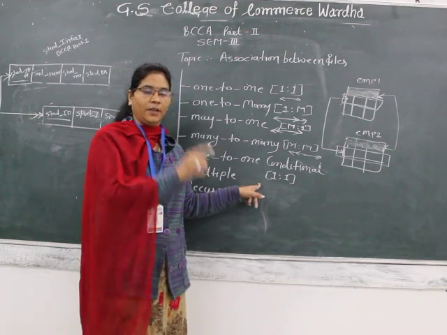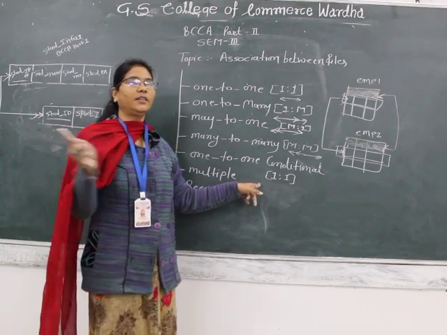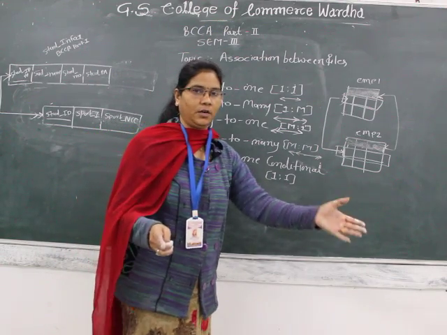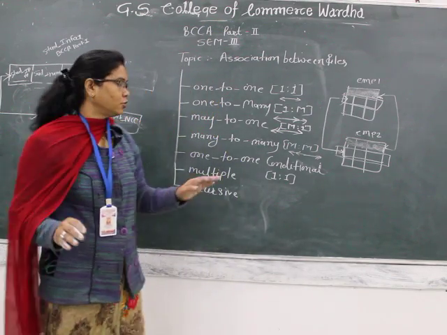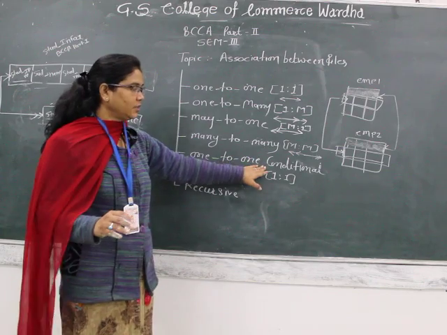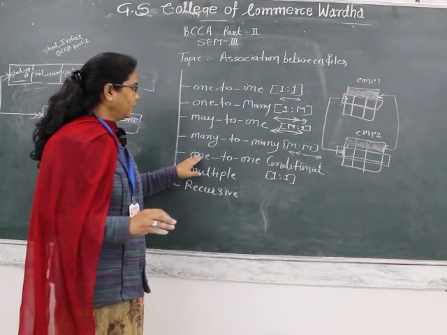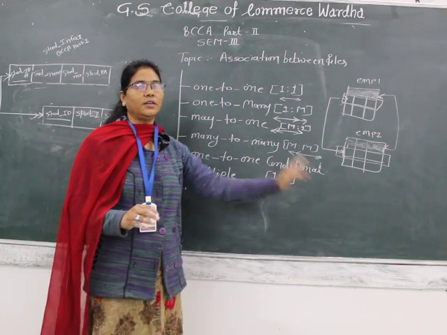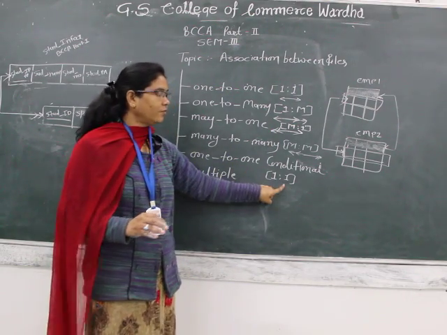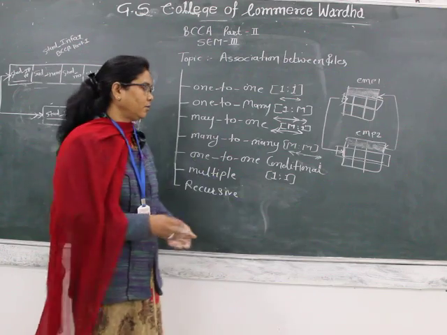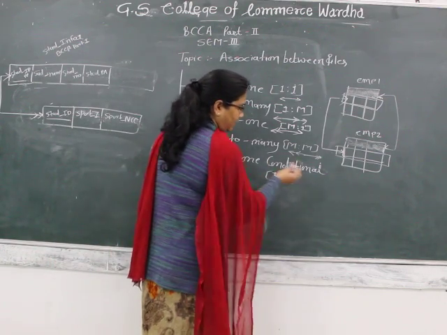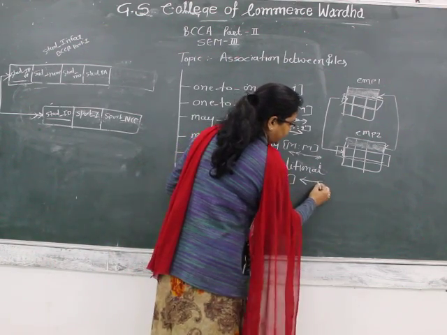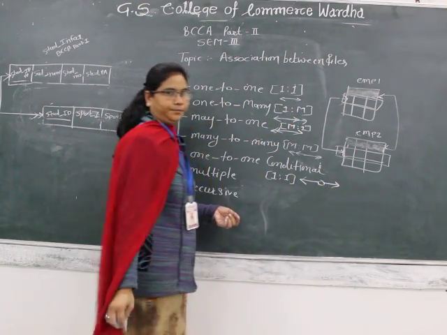If the condition is satisfied, then and only then will it relate, otherwise it will not relate. So when the condition is satisfied and one record of one file is associated, linked or related with one record of another file, then and only then will this association be declared, and this is denoted by this one.